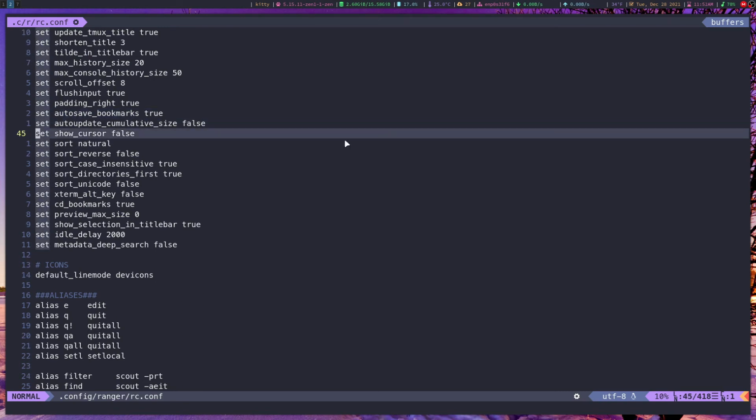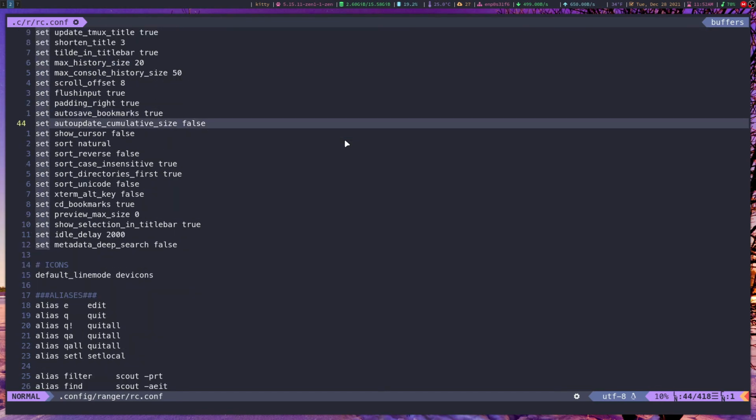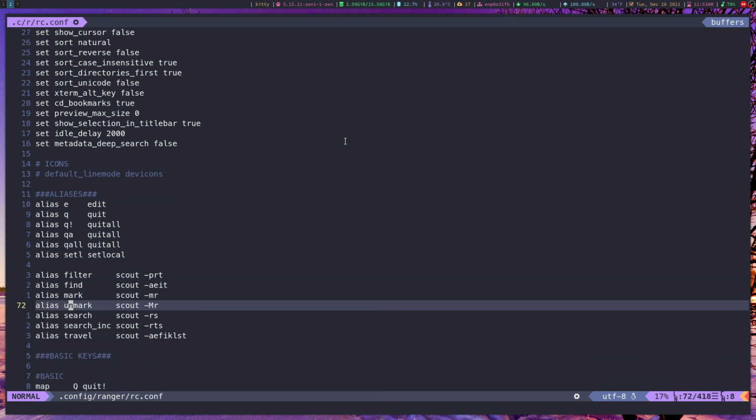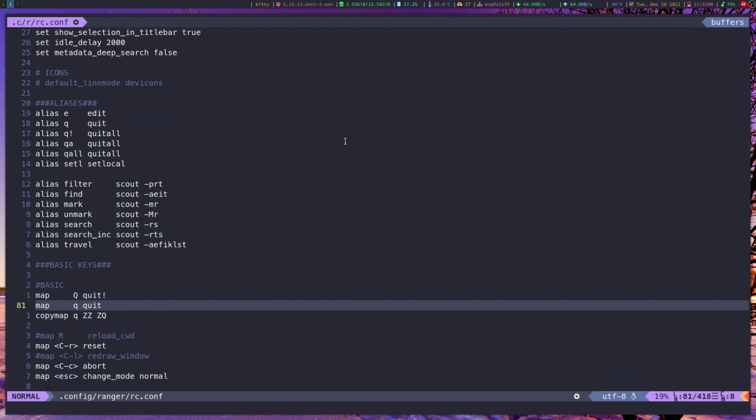So these are the various settings that you can set. And then down here, and by the way, I just discovered why I was getting that weird error whenever I went into the terminal, and it would show something about dev icons. It's because of this: line mode dev icons. It really wasn't working well for me anyway, so I just commented it out, and now that error has completely disappeared. The rest of this file is dedicated to key bindings.